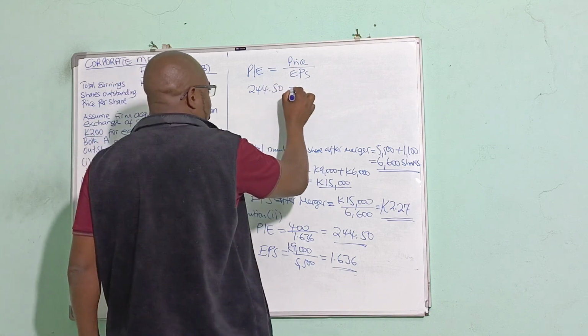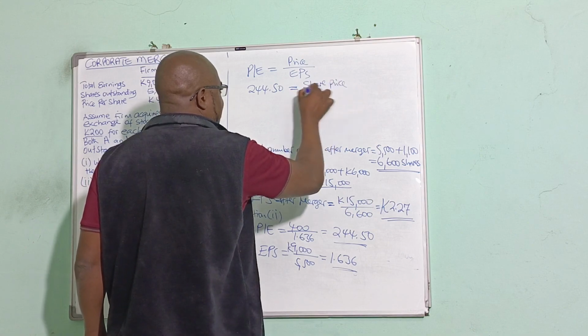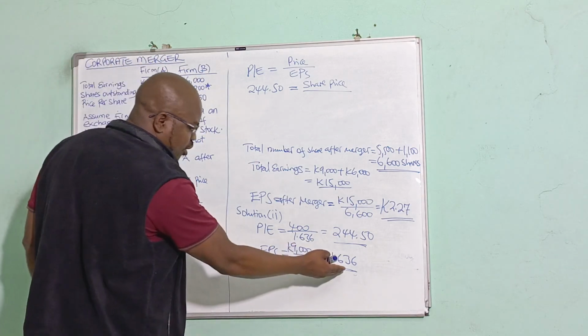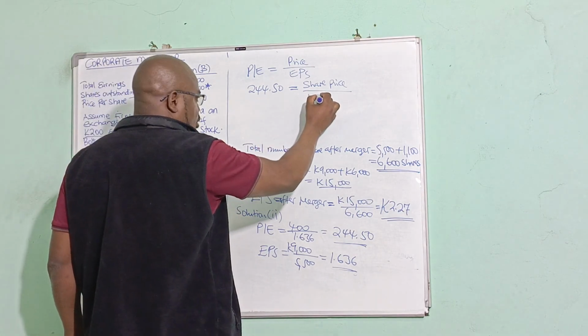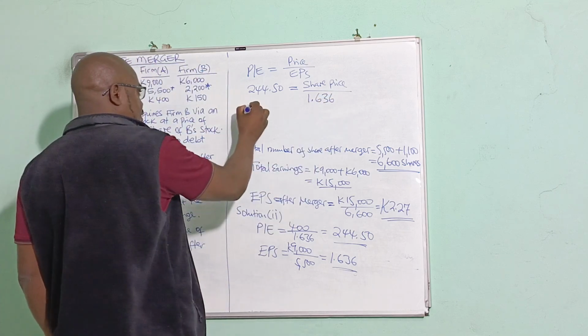The price is what we are looking for, the share price, and we have the earnings per share, 1.636.